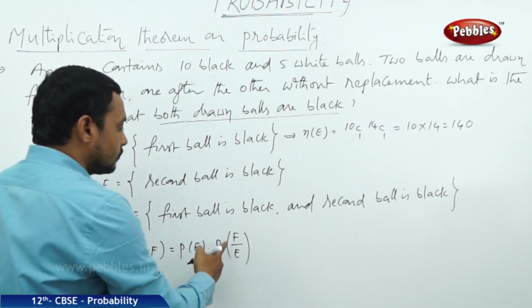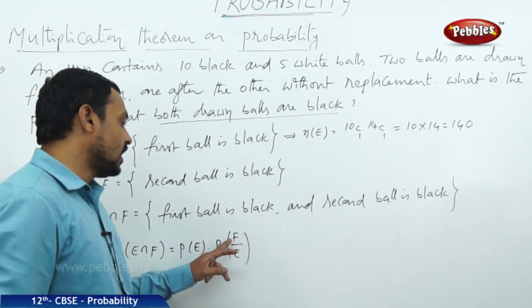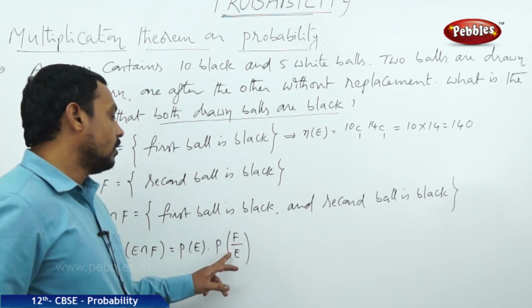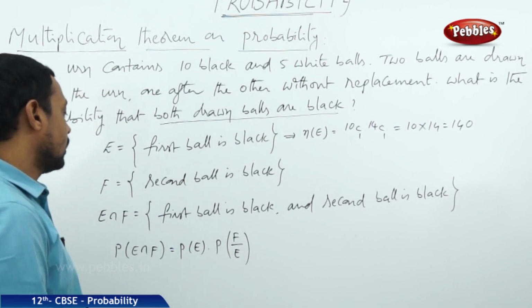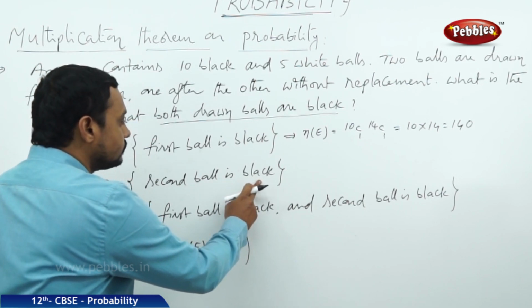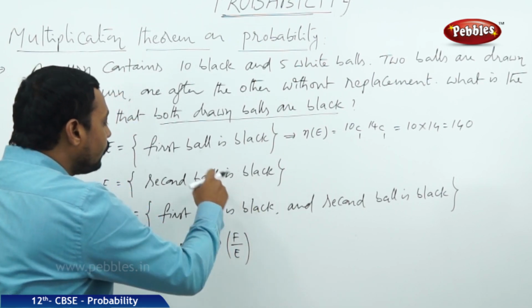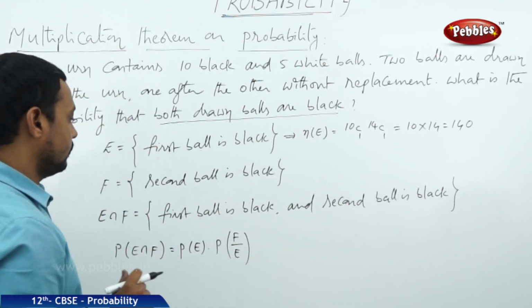Next one, F by E. It is the conditional event that F happens after the happening of E. That means the second ball is black if it is known that the first ball is black.